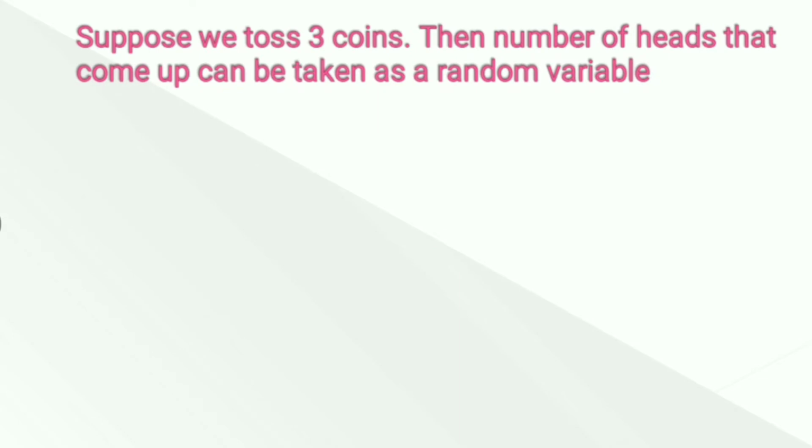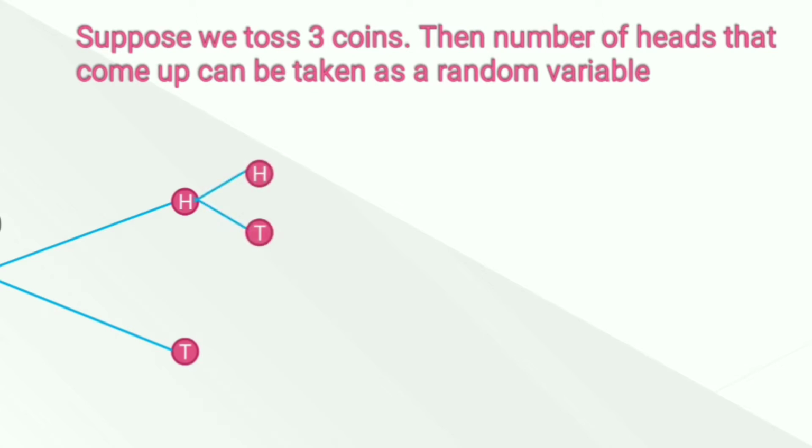Suppose we toss 3 coins, then the number of heads that come up can be taken as a random variable. So when you toss the first coin, either head comes up or tail comes up. If head comes up in the first row, then in the second row either head comes up or tail comes up.